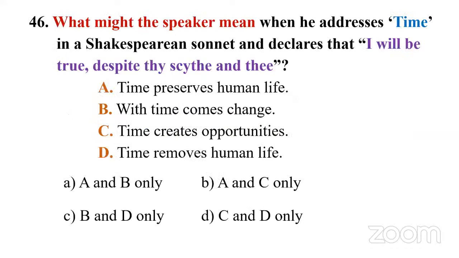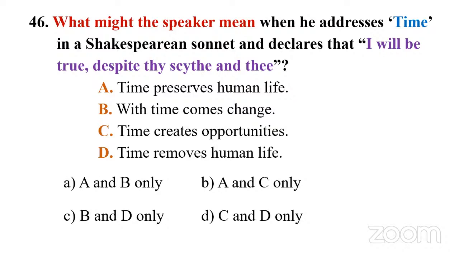Question 46: What might the speaker mean when he addresses time in a Shakespearean sonnet and declares, "I will be true despite thy scythe and thee"? Okay. So it's a question from a Shakespearean sonnet, and you have a speaker addressing time, and there is this line, "I will be true despite thy scythe and thee." Then we have four statements.